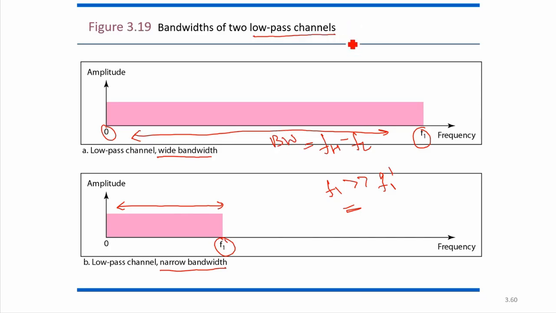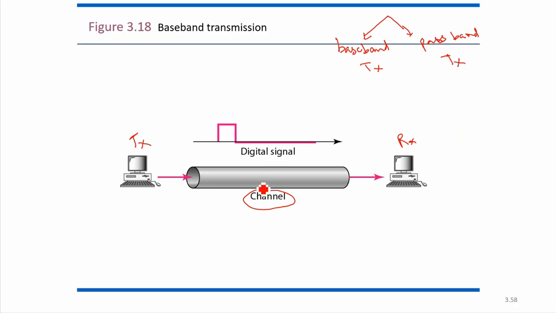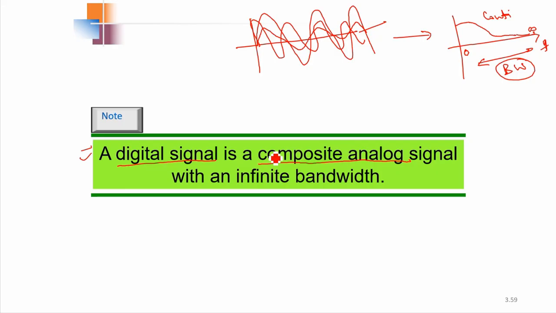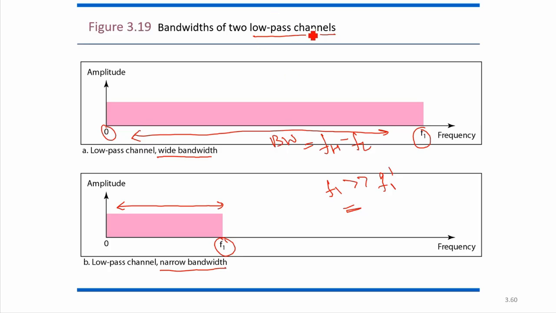First of all, what is a channel? Channel means the medium through which the data will be transmitted. A channel can be a low pass channel. You might know what a low pass filter is. In filters, this is the frequency axis, and A is the gain. If it is a low pass filter, at low frequencies it will have a high gain, and at high frequencies it will have zero gain.